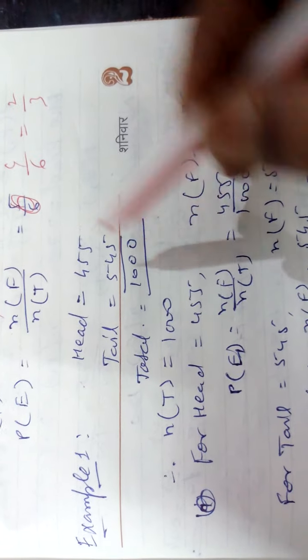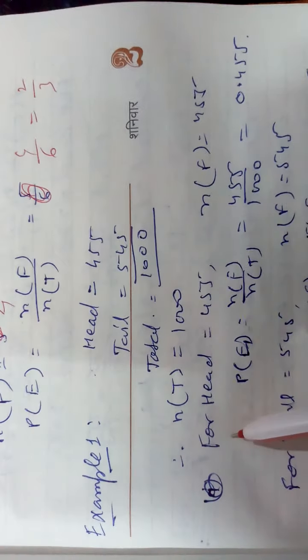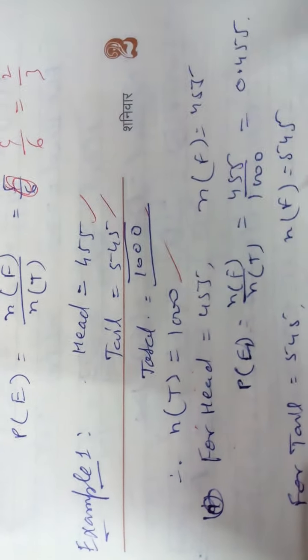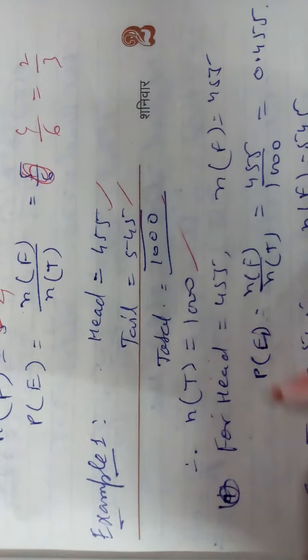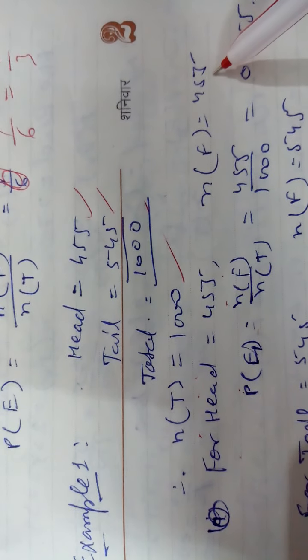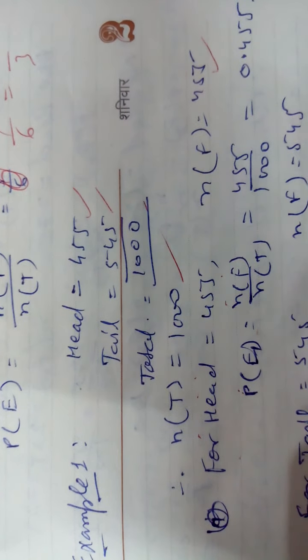What is the total? What is the total event? Favorable outcome is afterwards. First of all, NT, the number of total outcomes, you add to 1000, it is given. So for head, 405 plus 50, so the number of favorable outcomes will be 455.